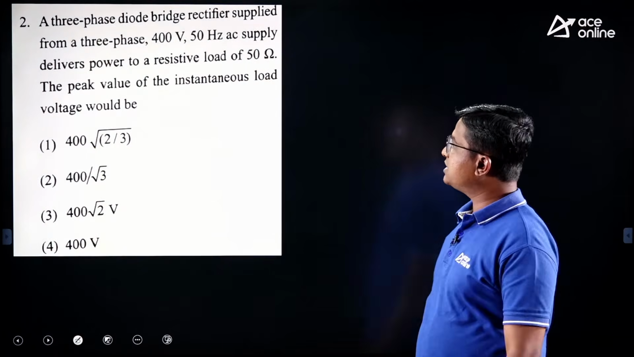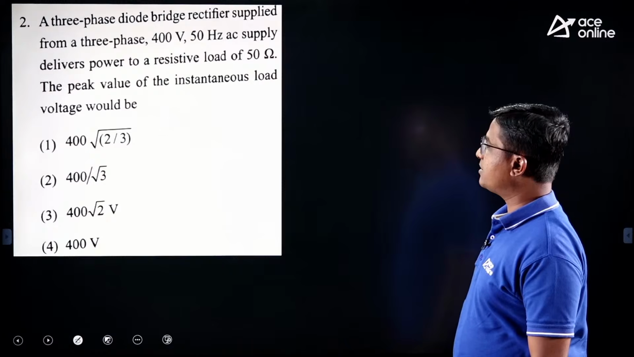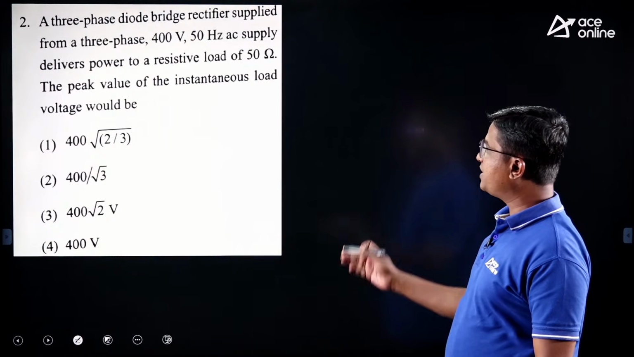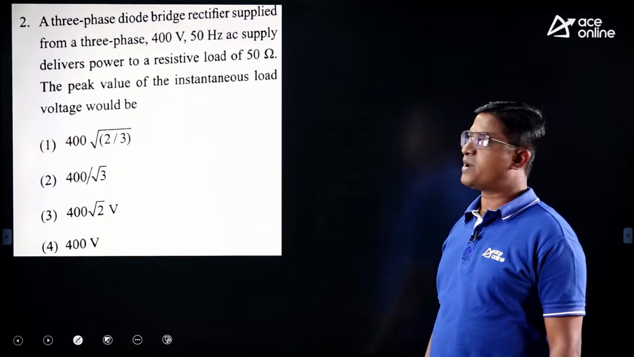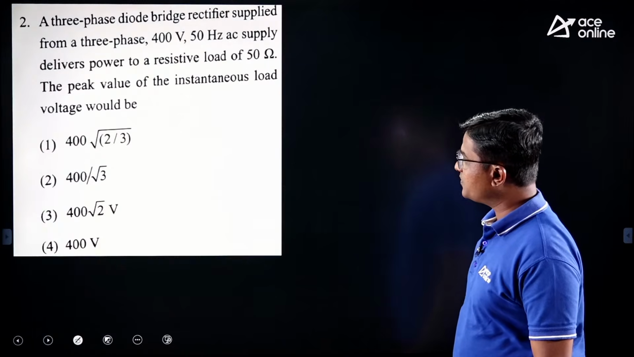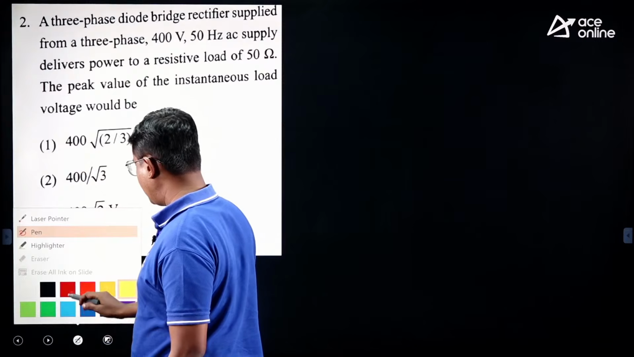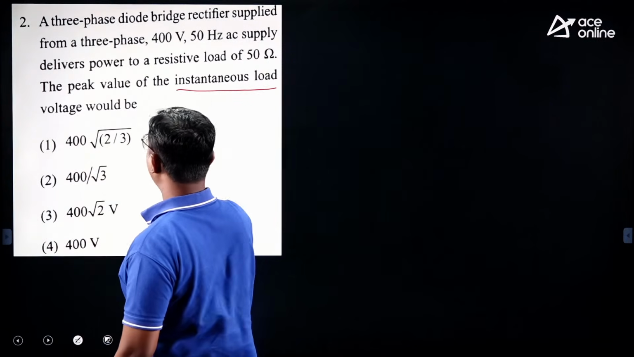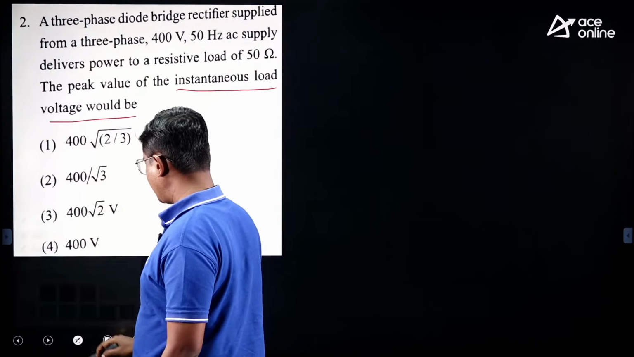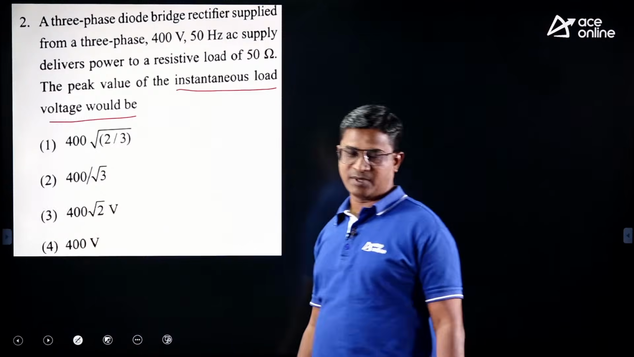A 3-phase diode bridge rectifier supplied from a 3-phase 400 volt 50 Hz AC supply delivers power to a resistive load of 50 ohm. They are asking the peak value of instantaneous load voltage, that is the output voltage, peak value instantaneous.